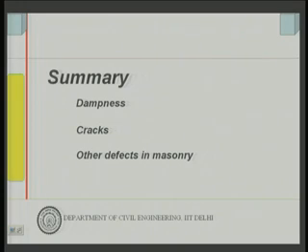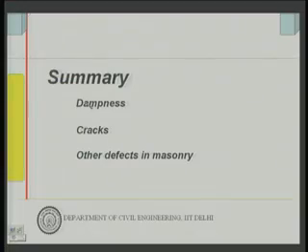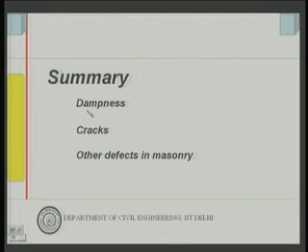Dampness, first we have discussed dampness, and we have tried to look into what are the possible causes of dampness. Of course, these defects we have classified in these terms: dampness, cracks and other defects in masonry. We looked into dampness and tried to classify it in terms of the causes that give rise to dampness. Say rainwater could be one of the causes, capillary rise could be the other, condensation could be another, and leakage of pipes.